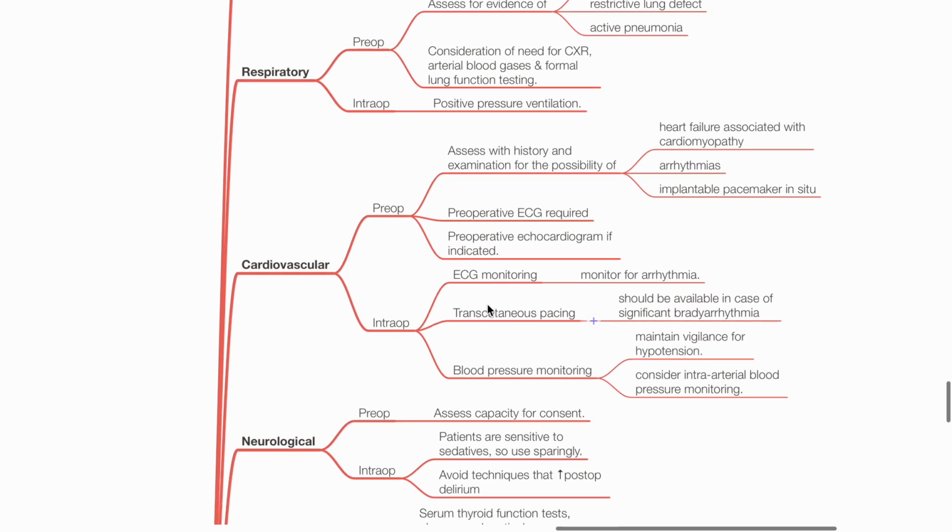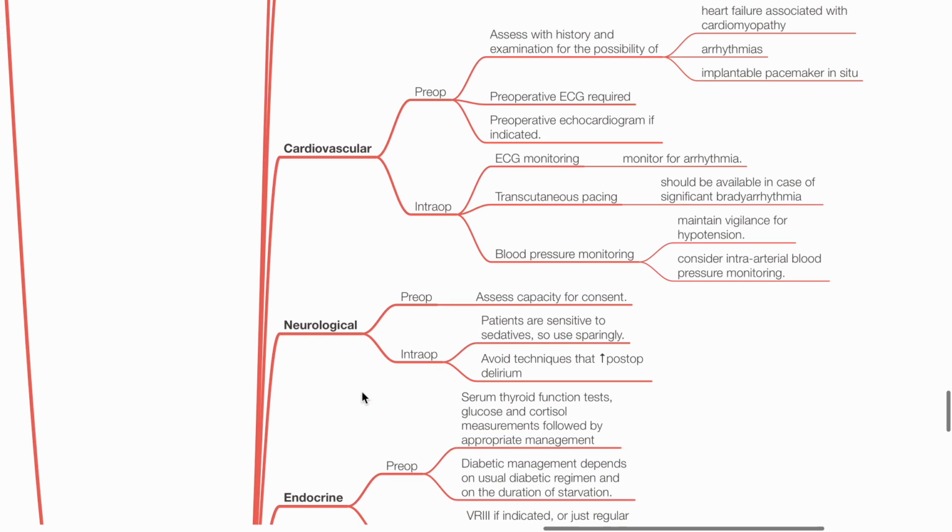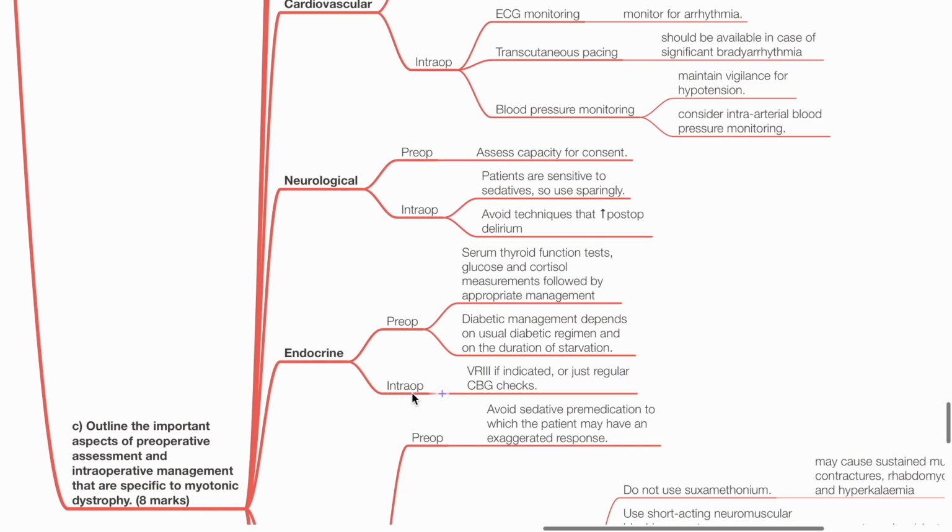Intra-op. ECG monitoring to monitor for arrhythmia. Ensure availability of transcutaneous pacing. Consider intra-arterial blood pressure monitoring as patient is prone to hypotension. Neurology. Assess capacity for consent. Patients are sensitive to sedatives, hence use sparingly. Avoid techniques that increase post-op delirium.